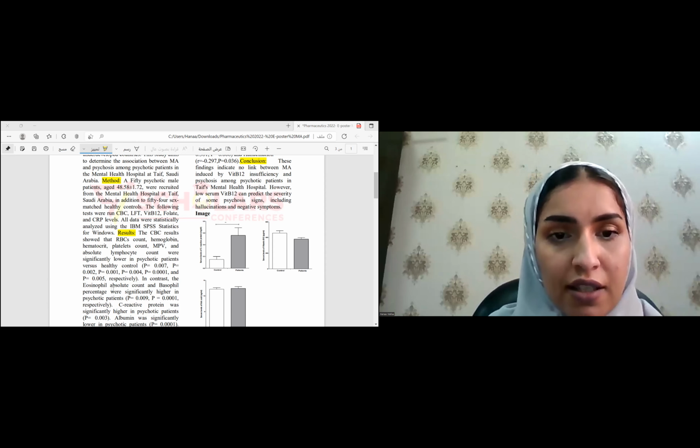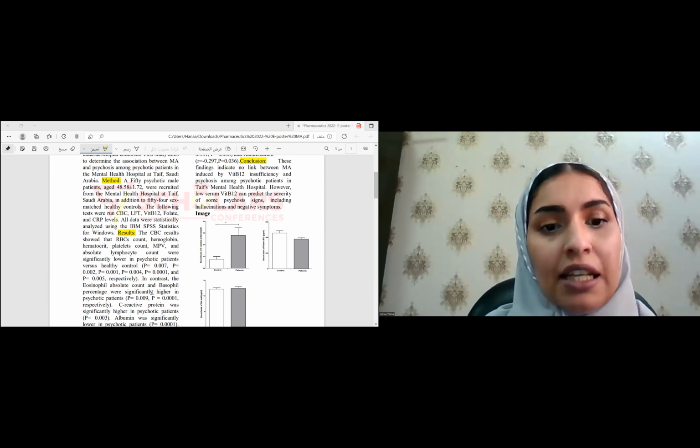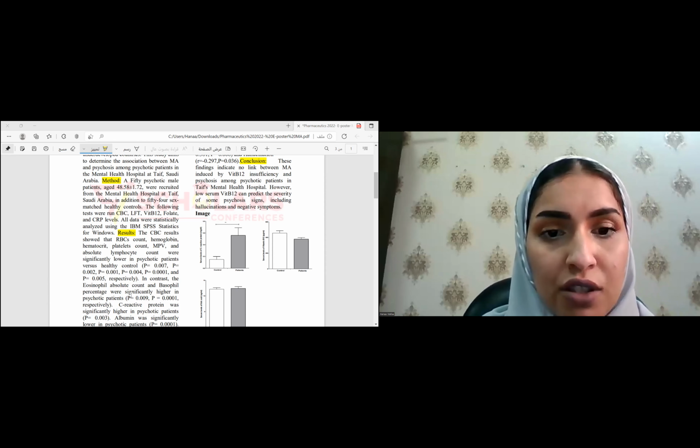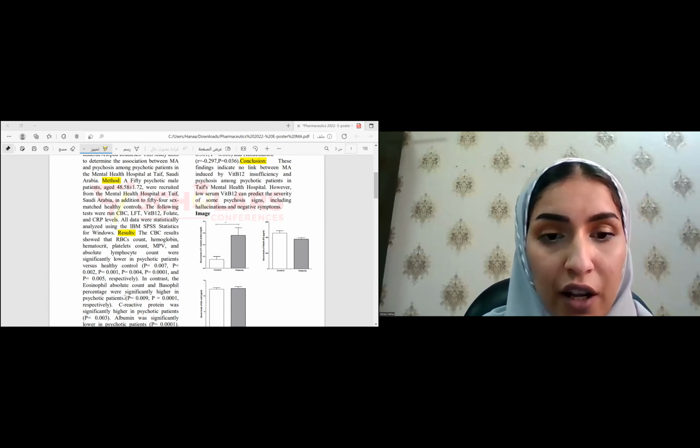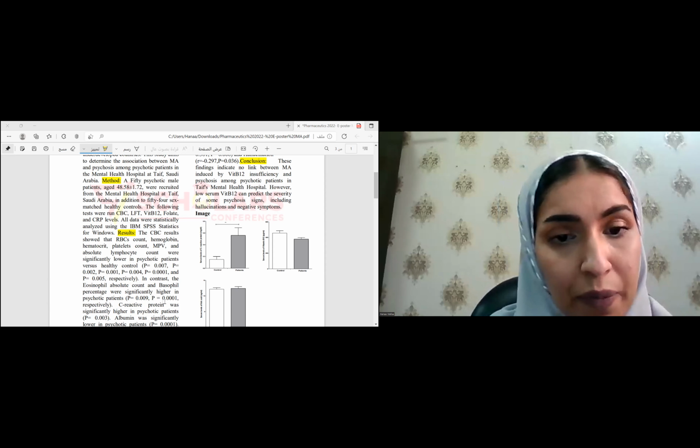In contrast, in the CBC, the eosinophil absolute count and basophil percentage were significantly higher in psychotic patients than in the control, with p-values 0.009 and 0.0001, respectively.